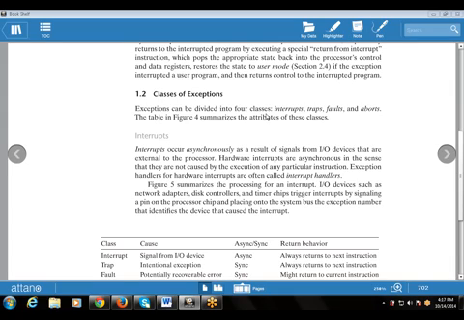Exceptions can be divided into four classes: interrupts, traps, faults, and aborts. So these are the topics that we will cover in today's class. But before that, let's take a quick review of what we have covered in the last class, that is the quick revision of the previous session.